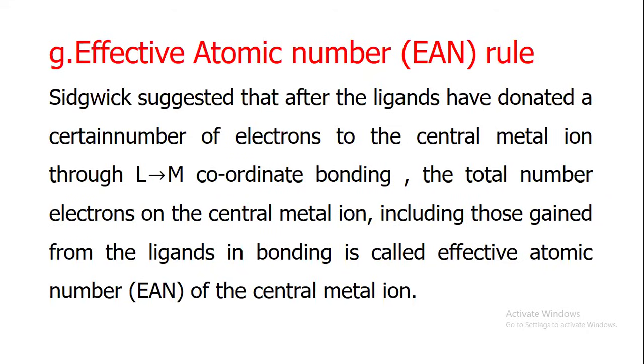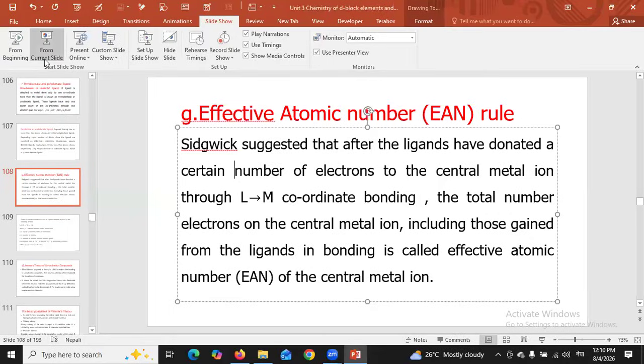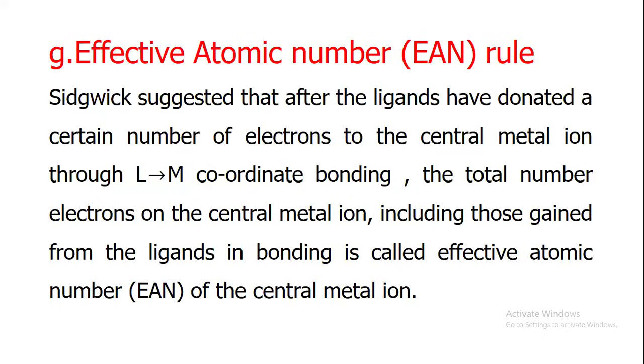Effective atomic number rule. Sidgwick suggested that after the ligands have donated a certain number of electrons to the central metal ion through ligand-metal coordinate bonding, the total number of electrons on the central metal ion, including those gained from the ligands in bonding, is called the effective atomic number of the central metal atom.